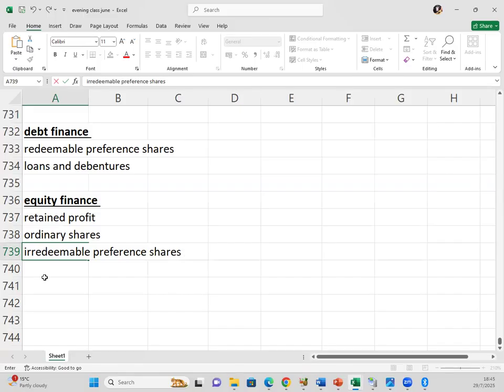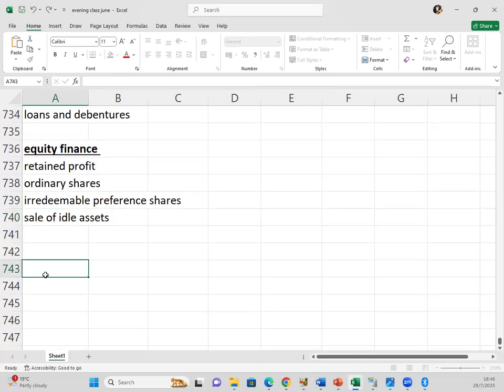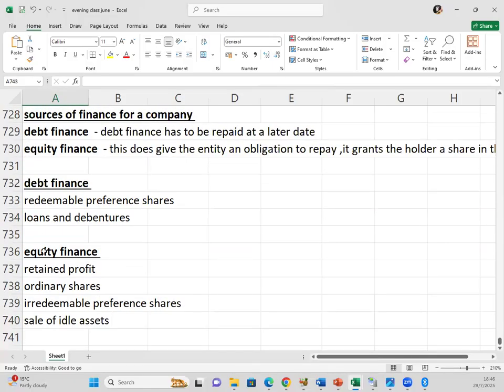We can issue irredeemable preferences. These are all classified under equity finance. Then we can also look at other forms such as sale of idle assets. But the ones that I'm more interested in, I think I've listed them. So let me start with the first one.